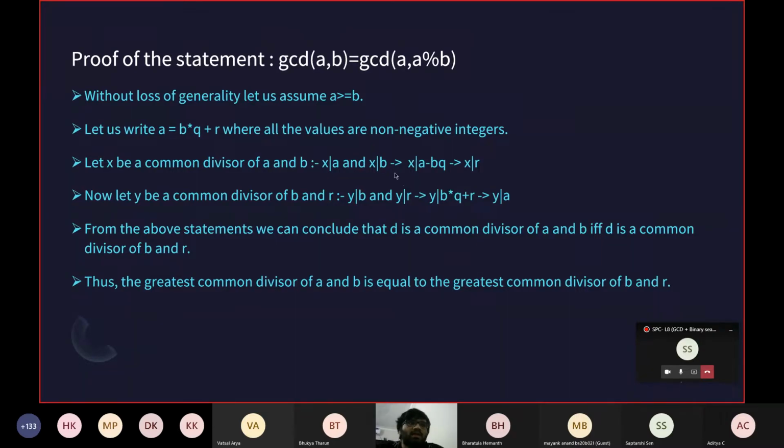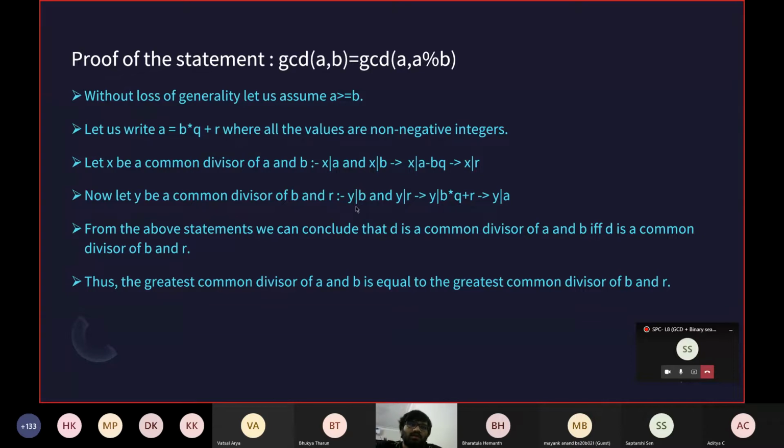Similarly, in the same way, instead of a and b, I'll be choosing b and r. Let's say I'll take another number y. This is a common divisor of b and r. So if y divides b and y divides r, it will obviously divide a linear combination of b and r. So y divides b*q + r, and b*q + r is basically a.